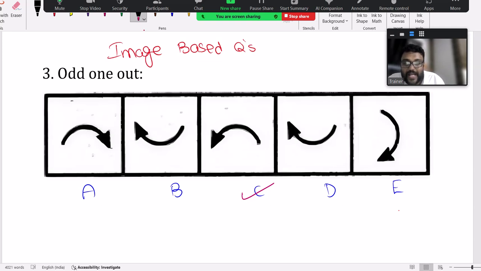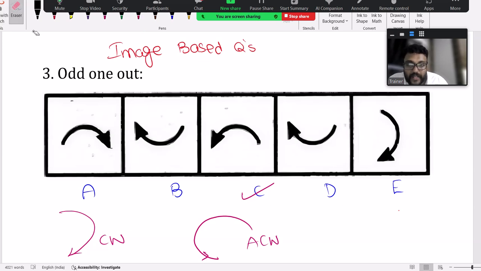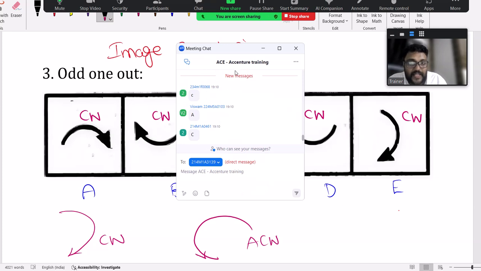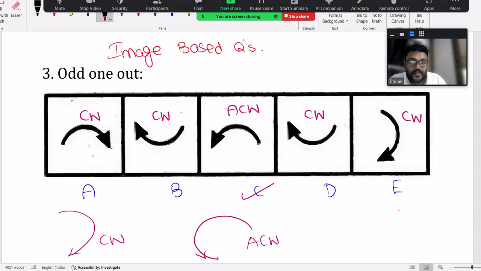See, this is going clockwise. We know this is anti-clockwise. ACW is anti-clockwise. CW means clockwise. If you focus here, my dear friends, this is going clockwise. This is also clockwise. This is also clockwise. This is also clockwise. This is anti-clockwise. That is why option C is correct. Vishwam, not option A, option C, dear. Option C. All are in clockwise direction. One is in anti-clockwise movement.